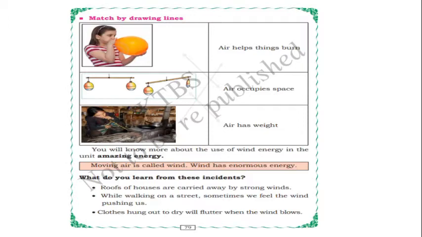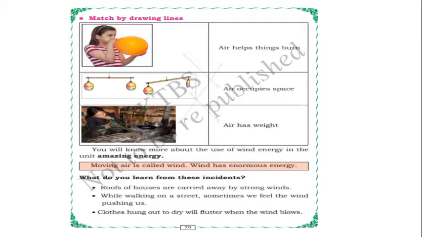So, we should match by drawing lines. Here some pictures and some sentences are there about air. We should match. So in the first picture, that girl is blowing the balloon. And in the second picture, someone is waiting with some balloons, it seems. And in the third picture, that lady is giving fire to the stove. Yes, the stove is burning with the help of air.